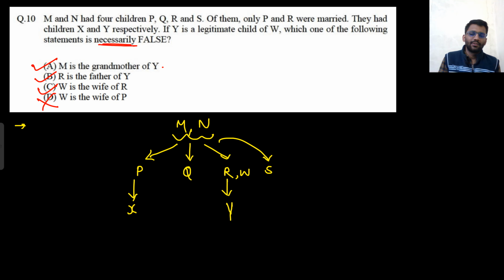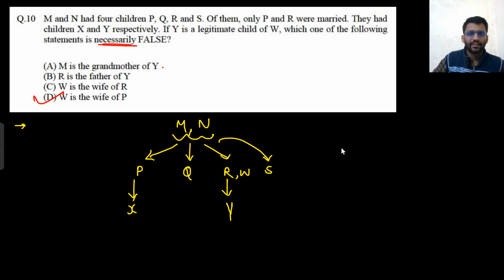This cannot be the case. So the final answer would be D. So A, B, C can be true. It's not that they are necessarily true, but they can be true. But D is absolutely false. D is certainly false, 100% it is false. Why so? Because W, R and W are already married. So that's why. Okay, well and good.